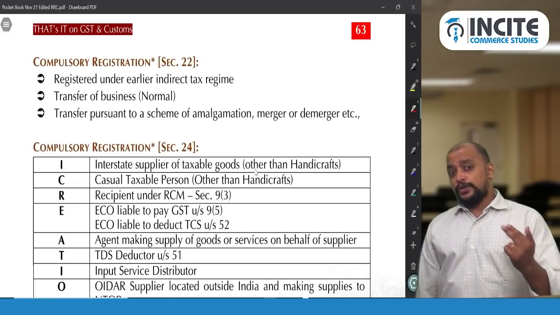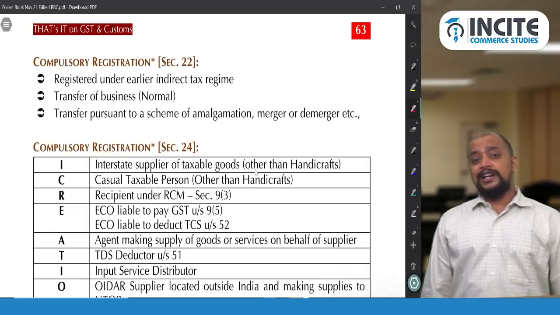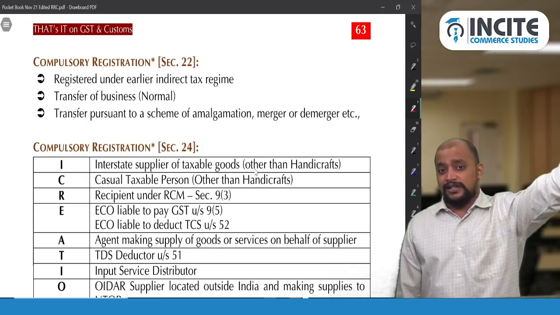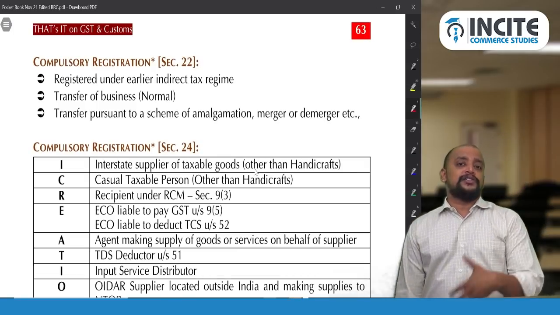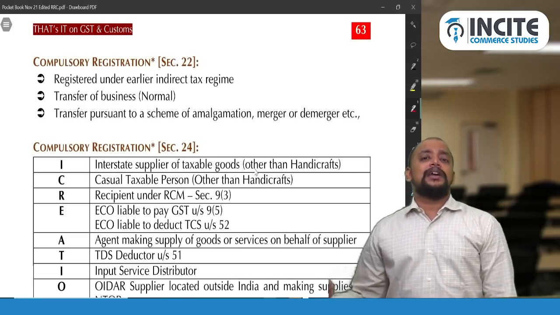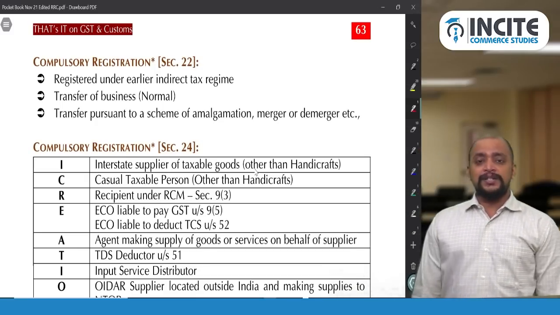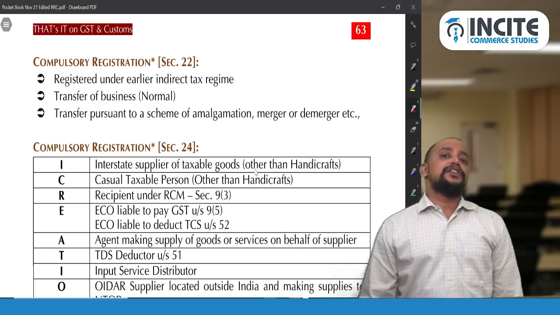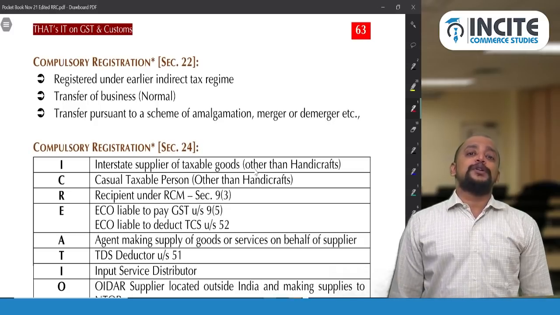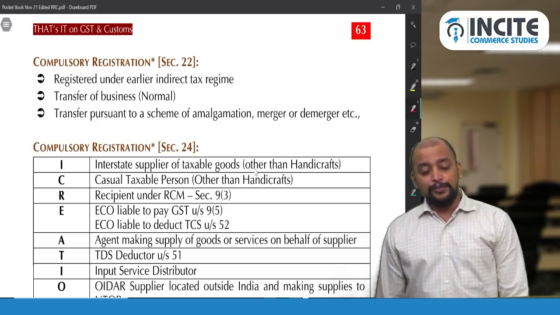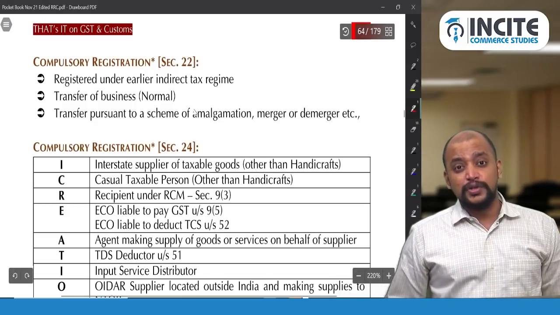And in section 22 also, in a few cases we have compulsory registration. If a person is already registered under the earlier law, say under service tax or excise act, etc., he should also get registered under GST even though his aggregate turnover does not exceed the threshold limit. And thereafter he can make an application for cancellation of registration. And when there is a transfer of business, normal transfer of business, then the transferee should definitely obtain the registration. And when there is a transfer pursuant to a court or tribunal order, amalgamation or merger pursuant to a court or tribunal order, then also the transferee should get registered compulsorily. This is under section 22.